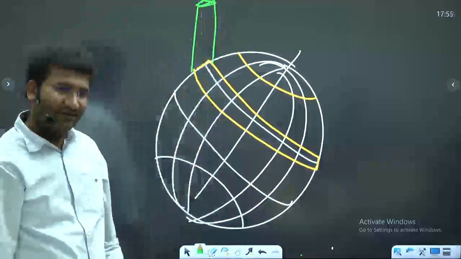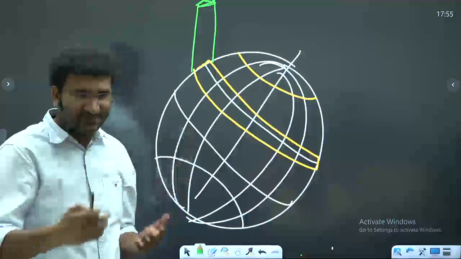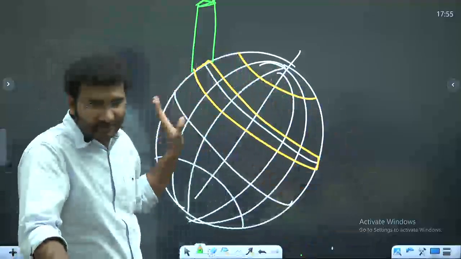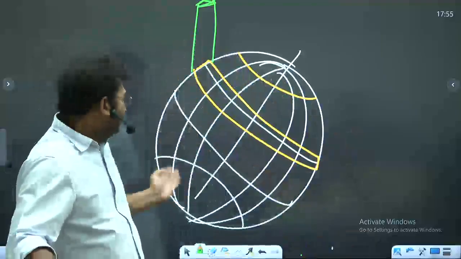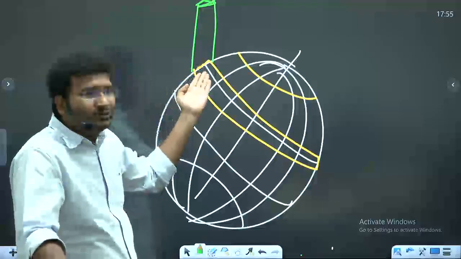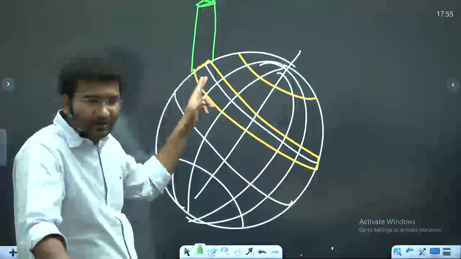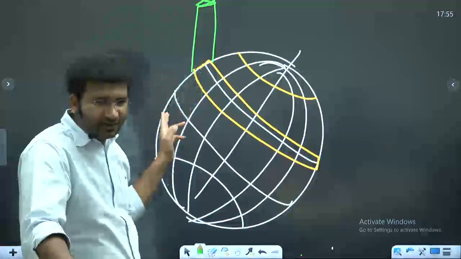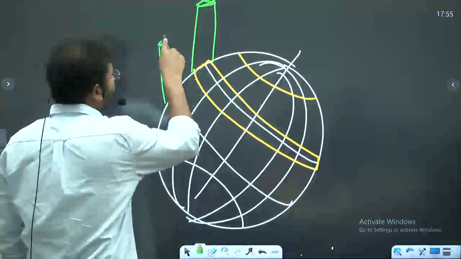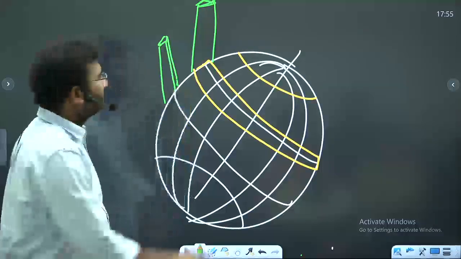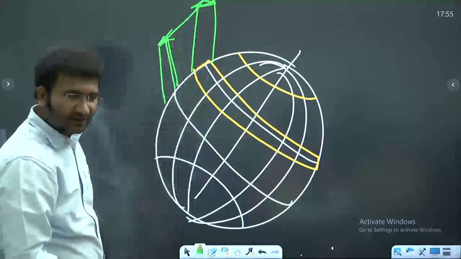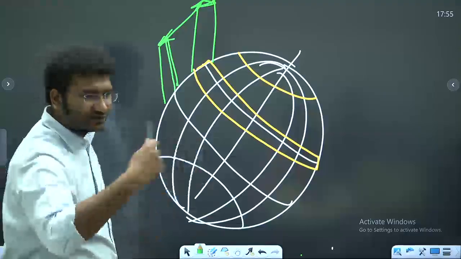Did you understand? Yes, sometimes you have to look at the earth by rotating it around in your imagination, right? So this is how you need to interlink, right? Same thing. Now you see at the Tropic of Cancer what kind of temperatures you will have? High. On June 21st the temperature at the Tropic of Cancer is very high, the equator is comparatively low. So if this column of air is there, you tell me how the distribution will be. If I am comparing these two, don't you think that the wind will make a circle? Yes, and this is how the wind starts to move across the globe.